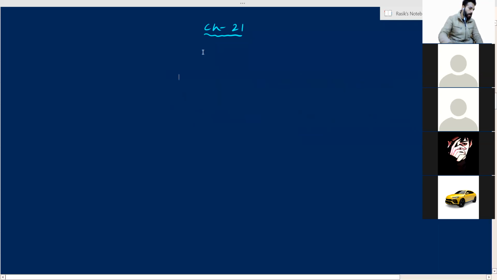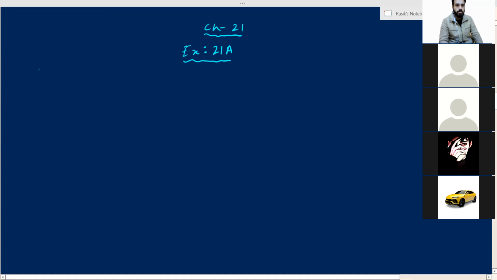So these are all definitions, all the terms that we will be using during the exercises. Also, if you start exercise 21A, when you see the first question, you have to write down the definitions of these terms only. So it is your homework. Please write down the definitions of these terms. I have explained each of the terms here.